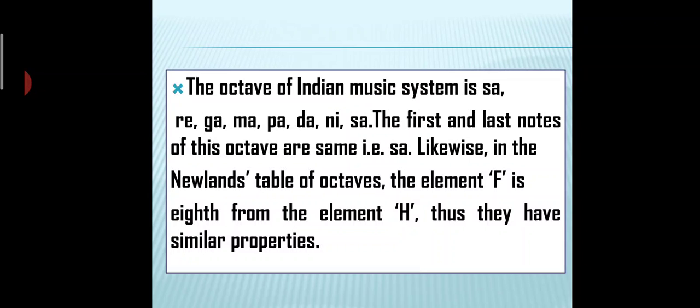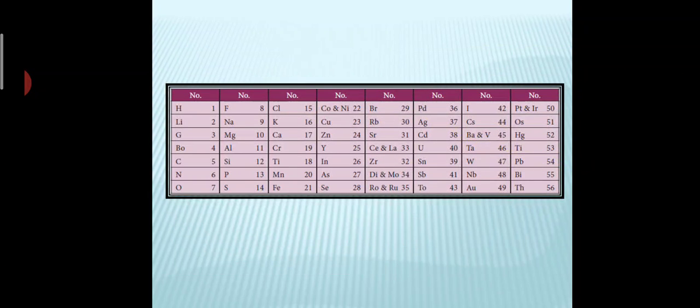Is it clear? Newland's octaves means like the 8 notes we have in music, the first and last notes are the same. Likewise, if you arrange 1 to 8 elements, the first and eighth elements will have the same properties. Here he observed that hydrogen, the first element, and fluorine, the eighth element, have similar properties.